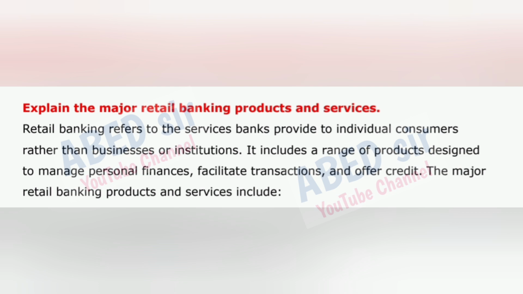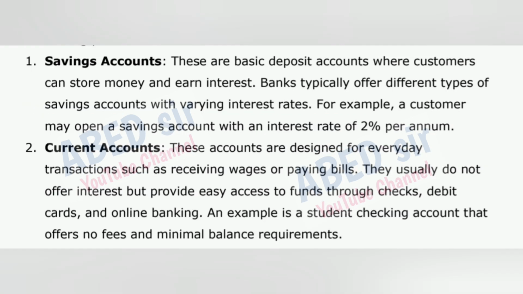It includes a range of products designed to manage personal finances, facilitate transactions, and offer credit. The major retail banking products and services include: 1. Savings accounts. These are basic deposit accounts where customers can store money and earn interest. Banks typically offer different types of savings accounts with varying interest rates. For example, a customer may open a savings account with an interest rate of 2% per annum.